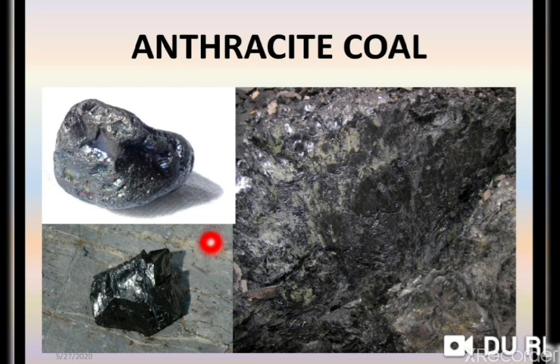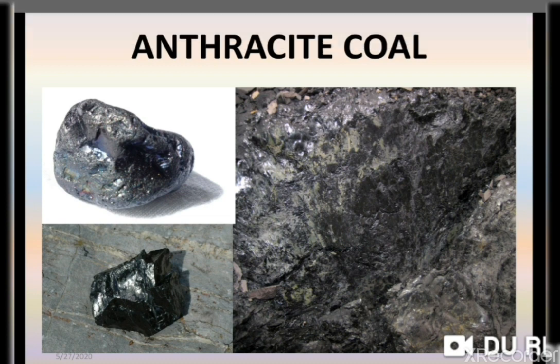It is glossy and black in color, and it has 94 to 98% carbon and very little moisture. It means it burns very easily. It is also known as smokeless coal. It does not give smoke after burning.